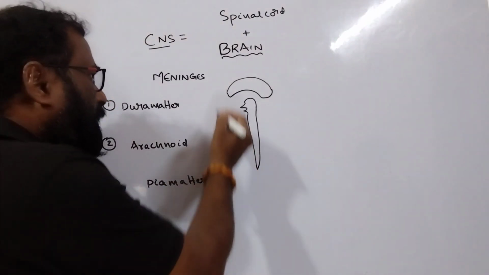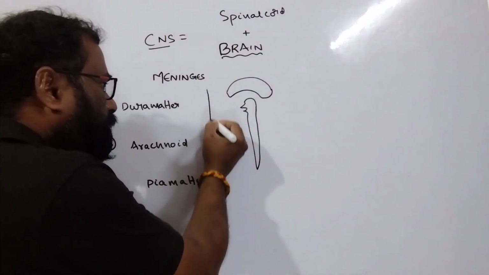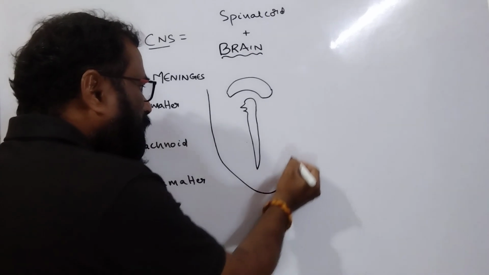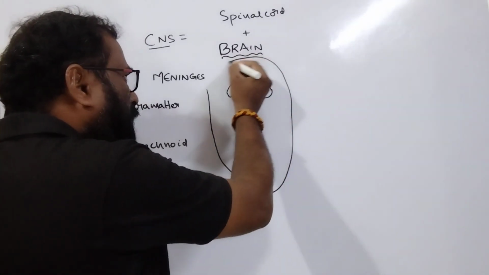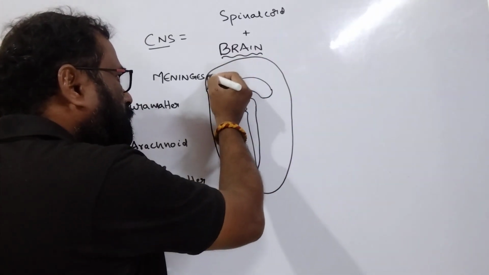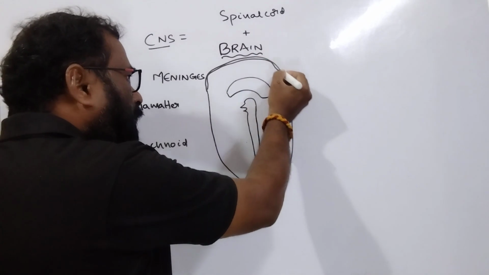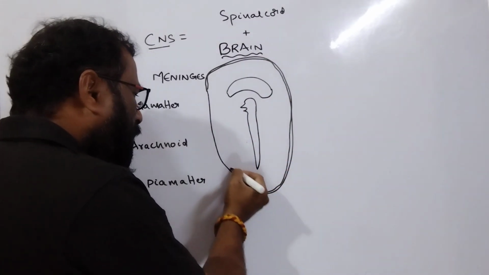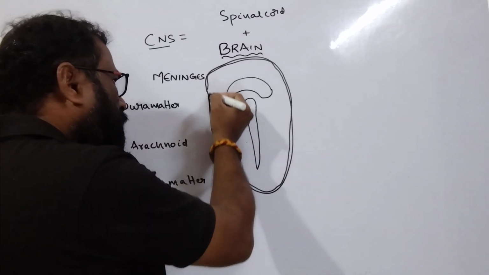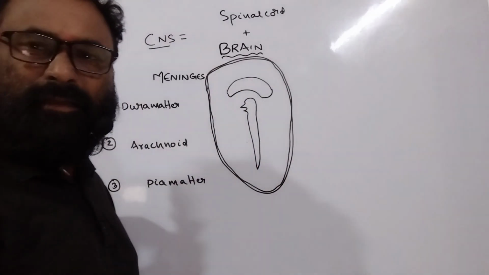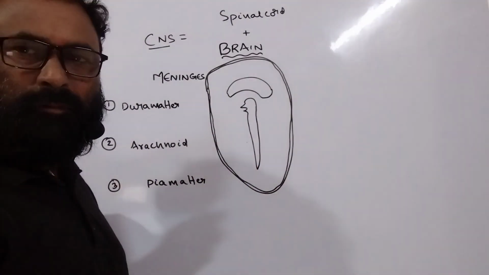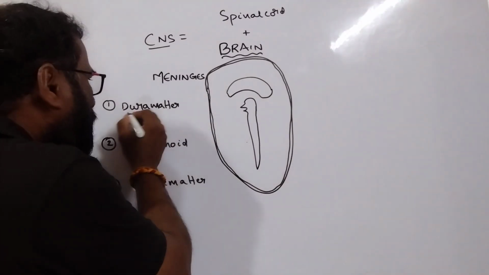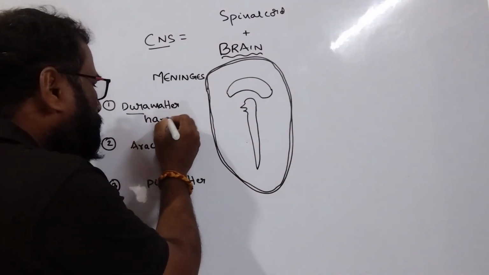The outer one is the dura mater. This is the outer membrane. It is a hard matter. Dura means hard matter.